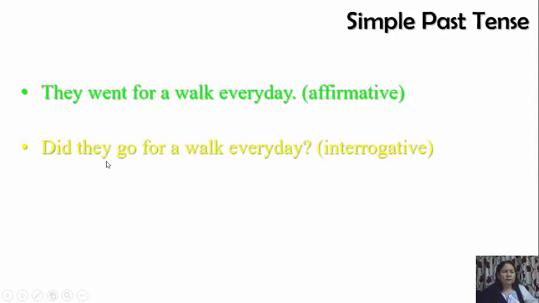If it is a question, then it will become go. If it is negative, then also it will become go, because we will be using did, and did is already past, so we can't use double past. So for negative: they did not go for a walk every day.